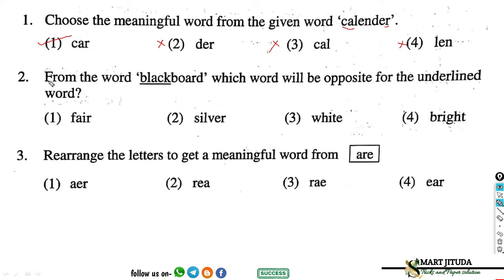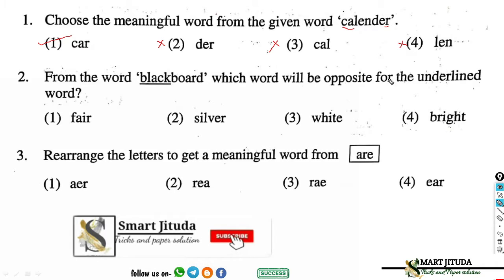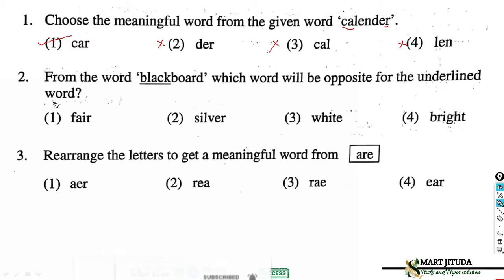Question number 2. From the word blackboard, which word will be opposite of the underlined word? We have to know the opposite of the underlined word. The word is black. So, the opposite of black is white, right? So, option number 3 is correct. If you know the opposite words, you can easily solve the question.